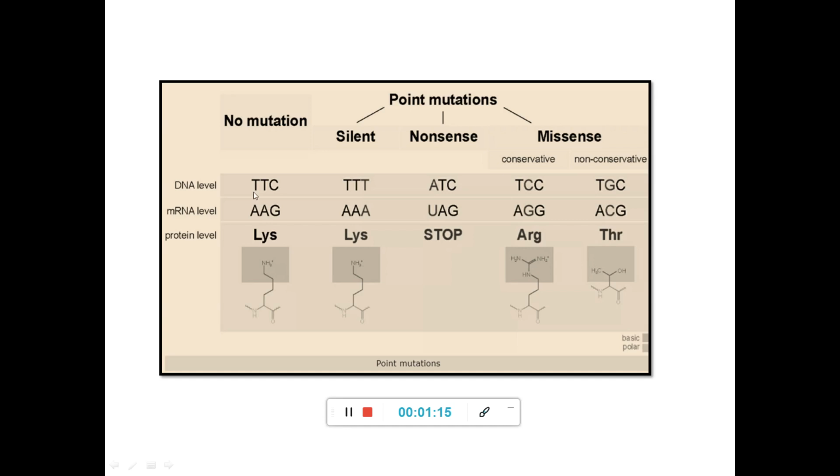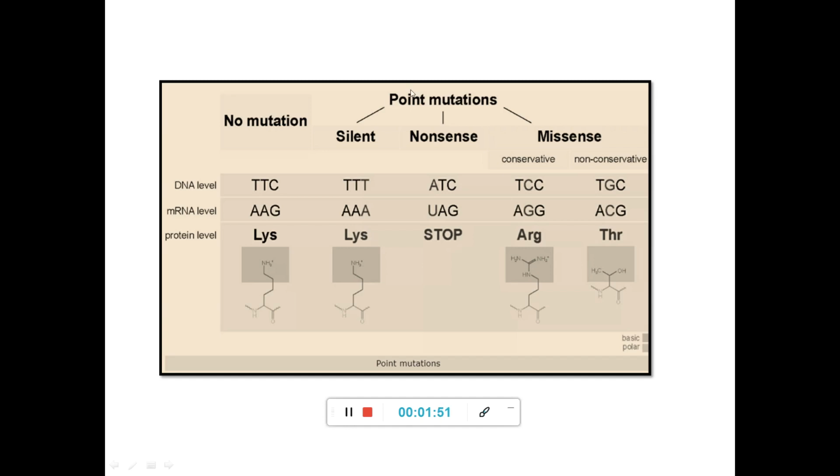Sometimes, as one example, if you have TTC at the DNA level, and it has been converted into TTT, one single nucleotide base has been changed here. At the mRNA level, the codon is changed. But here, we are producing the same amino acid, lysine. So in such cases, the mutation has happened, but it is not affecting the protein level. Such mutations are referred to as silent mutations